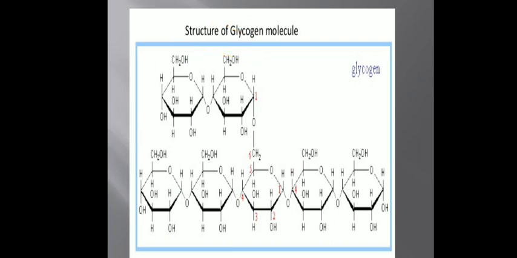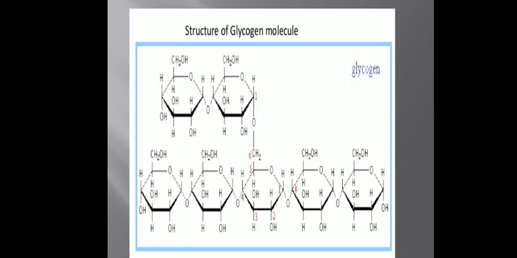Then another example of polysaccharide is glycogen. Now glycogen is the energy stored in the animals. Animals store the energy in the form of glycogen, and glycogen is an example of homopolysaccharide.